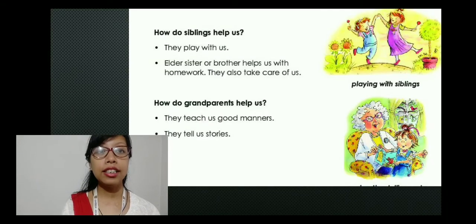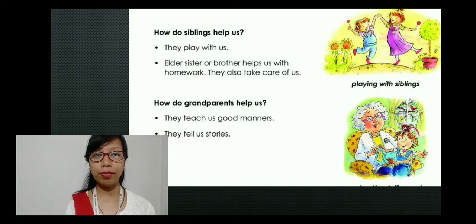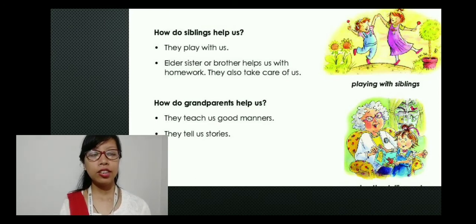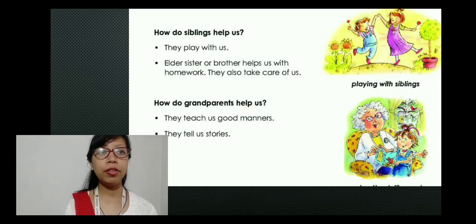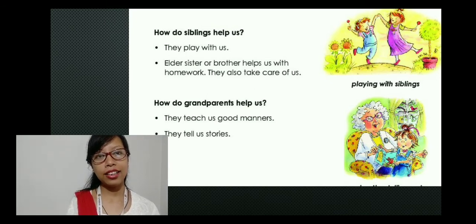Next we have siblings. How do siblings help us? Now those who have siblings, it is very fortunate that they have a partner to play with them. So they play with us whenever we are bored, whenever we feel like playing. We can call out to our siblings for helping us in playing.